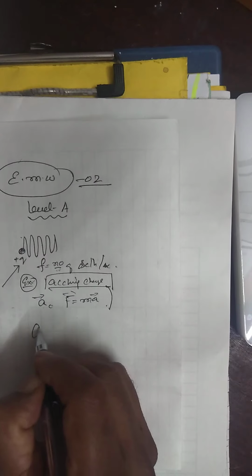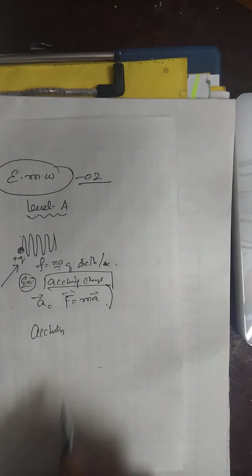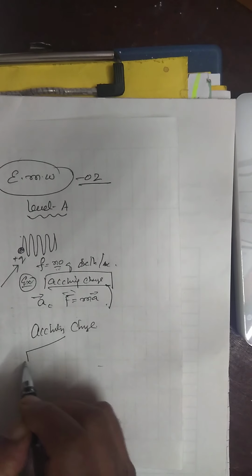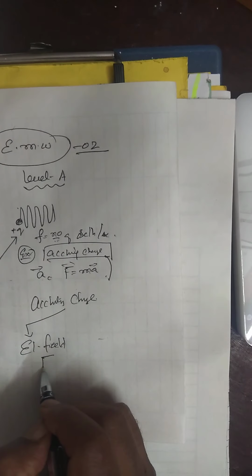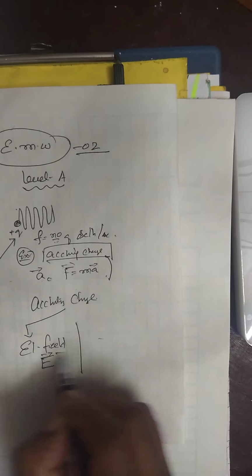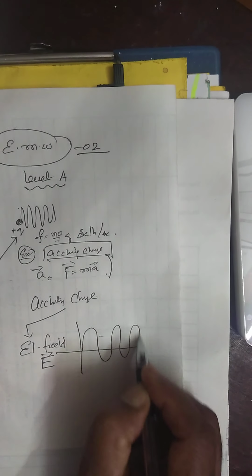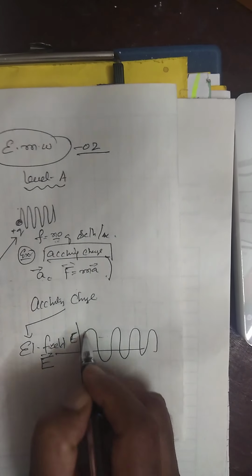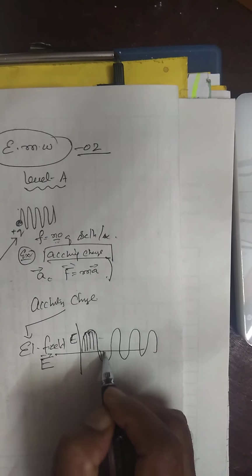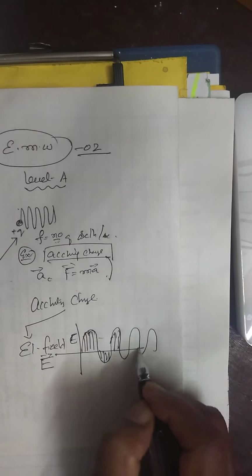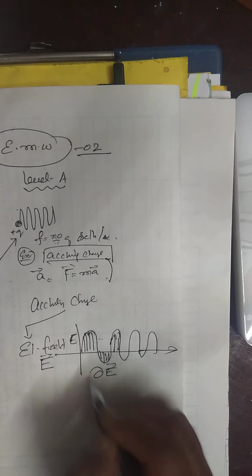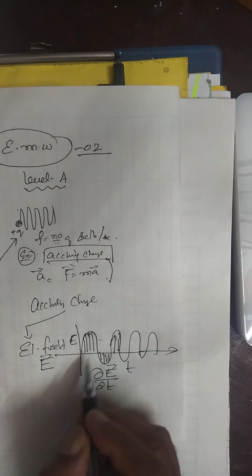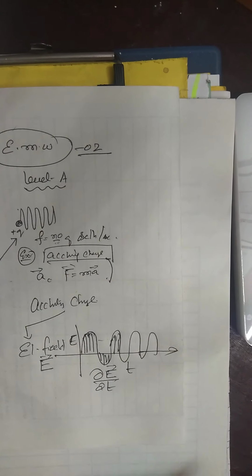Any accelerating charge produces an electric field in space. What type of electric field? An oscillating electric field. The electric field increases and decreases, oscillating in both directions. The magnitude of the electric field varies with respect to time.